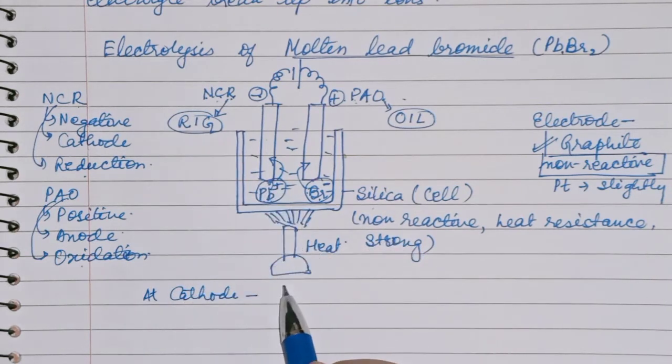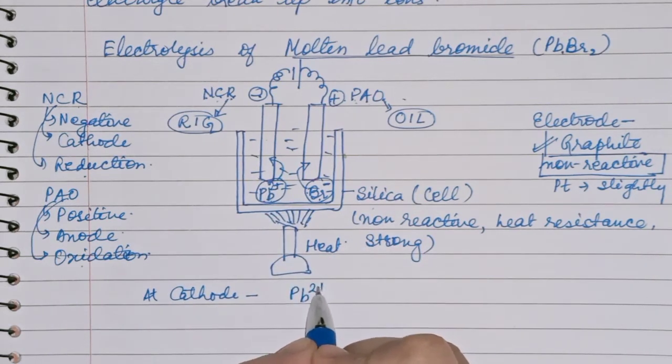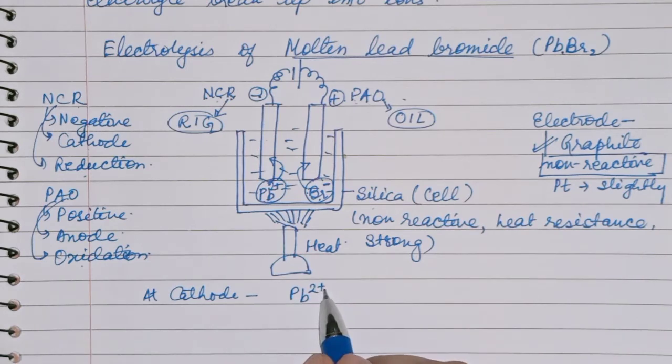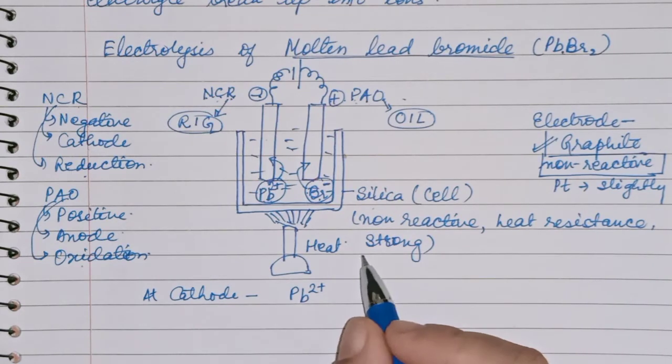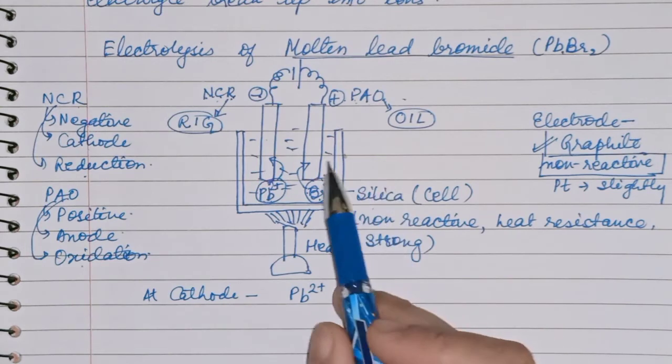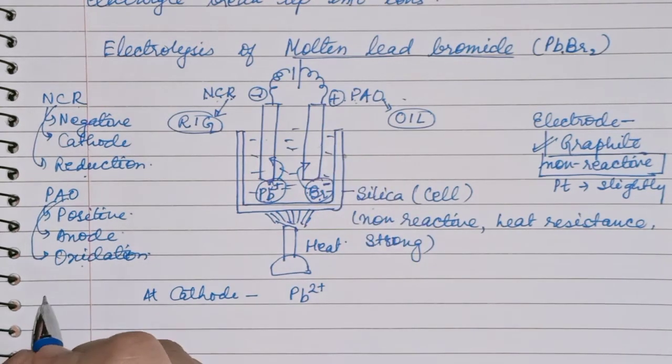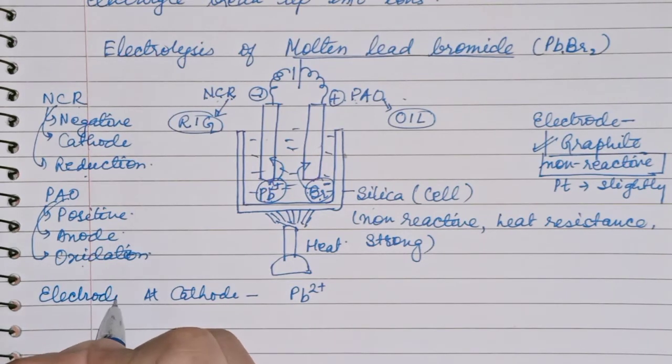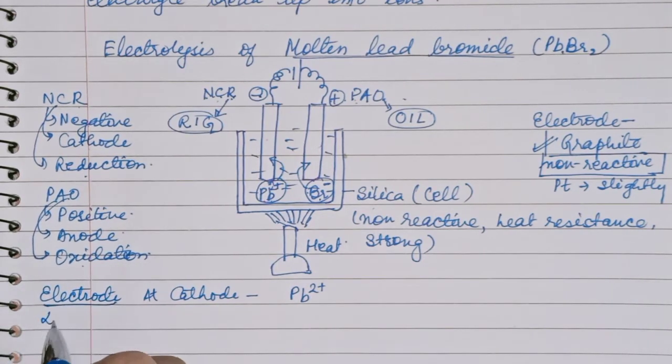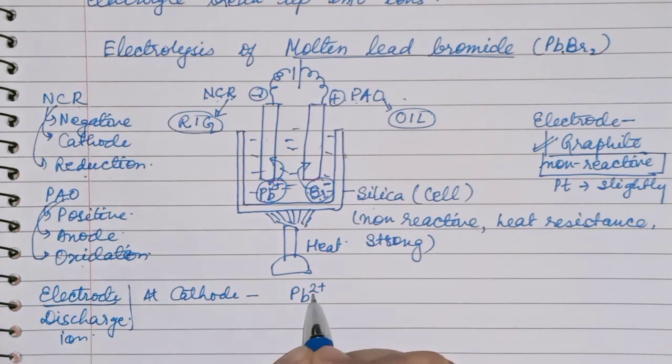Pb2+. Okay, so Pb2+, 2 plus means it has 2 electrons less than a neutral atom. So what will it need to get discharged? In the last video I told you that the electrode's function is to discharge the ion. Whatever ion is there, you have to make it neutral. So here Pb2+ means 2 electrons less than a neutral lead atom.